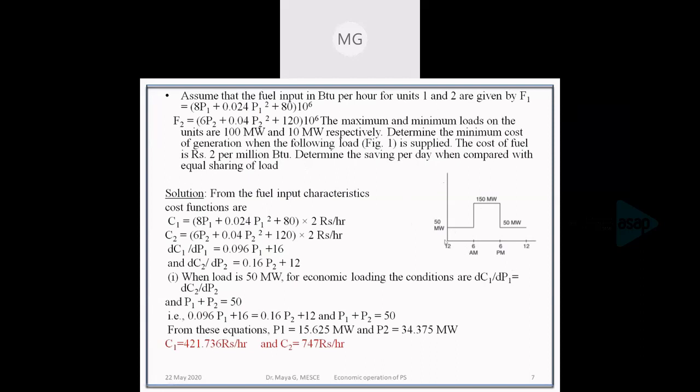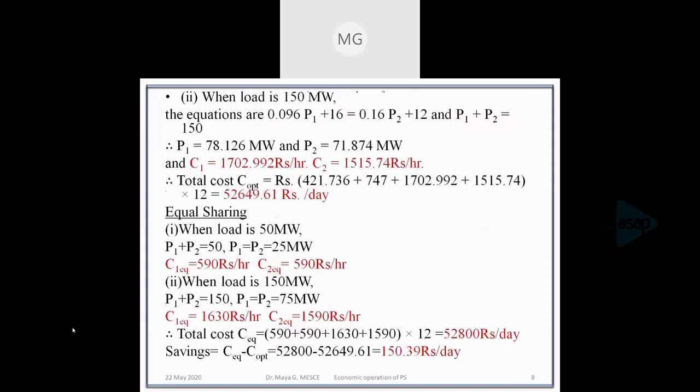When the load is 50 megawatt and equally shared, P1 and P2 will be half of 50, which is 25. When P1 and P2 are 25 megawatt, the cost from the cost function is 590 and 590.